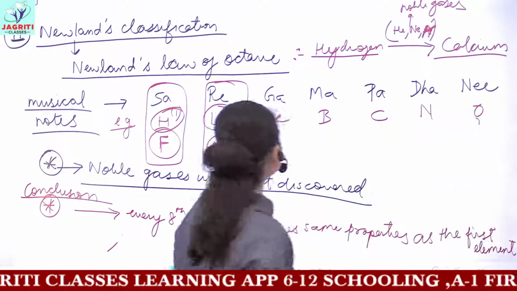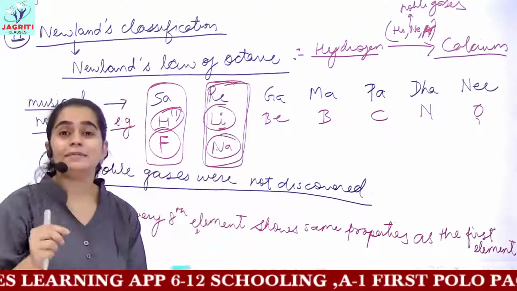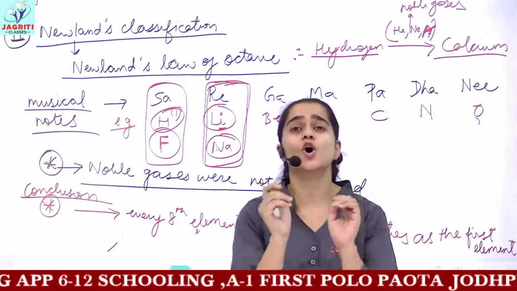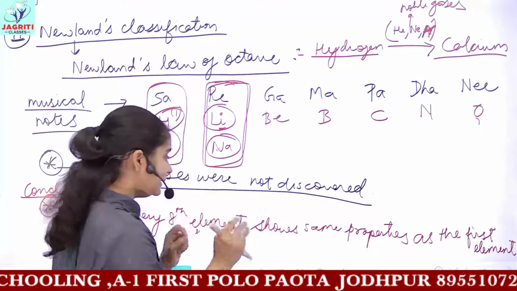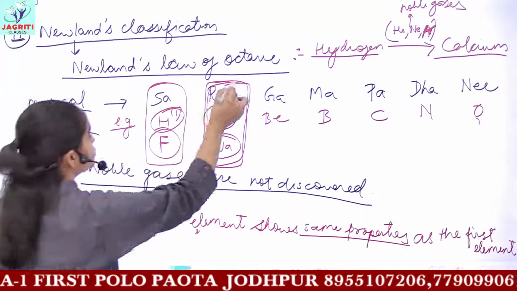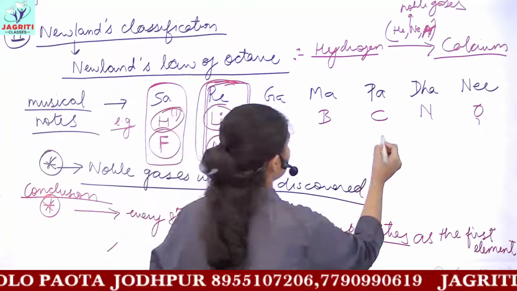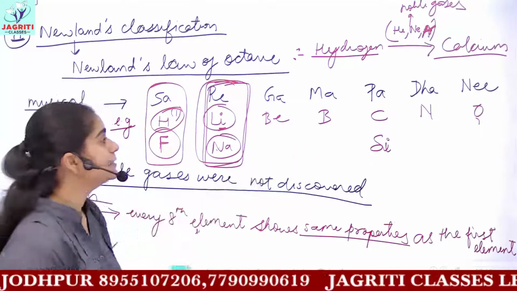Or you can say that all the elements included in a particular group exhibited the same properties, either physical or chemical. We are not going into this detail, but they possess certain same properties. That is, if you make this table, then you will get silicon below carbon.